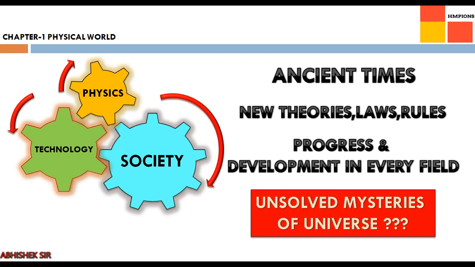Like nuclear energy. Nuclear weapons can be made and they will create destruction overall on the planet, but nuclear energy can also be used in power production. So it is up to us how we are using the technology. So the use of technology will affect society.